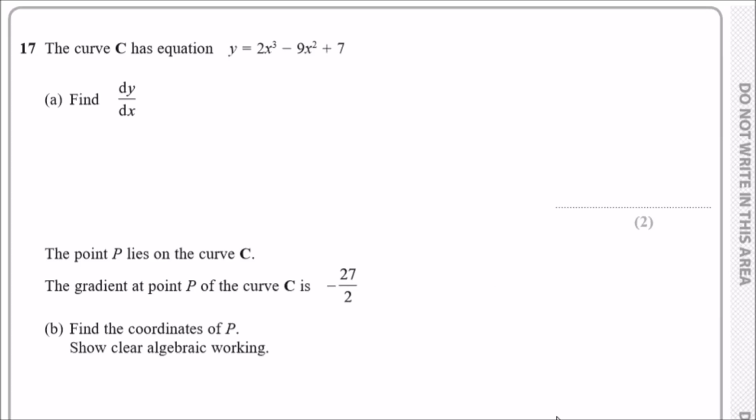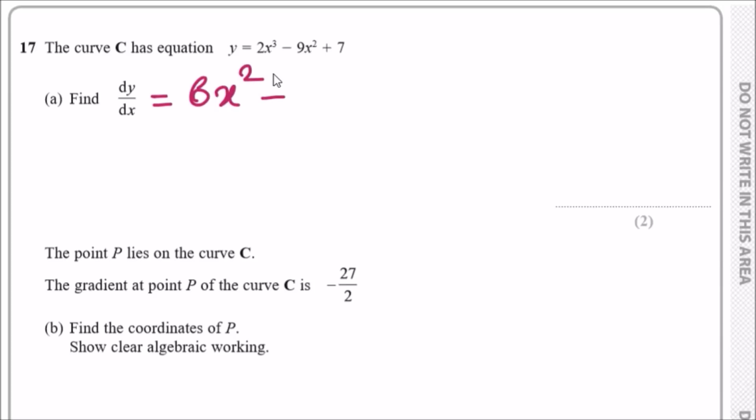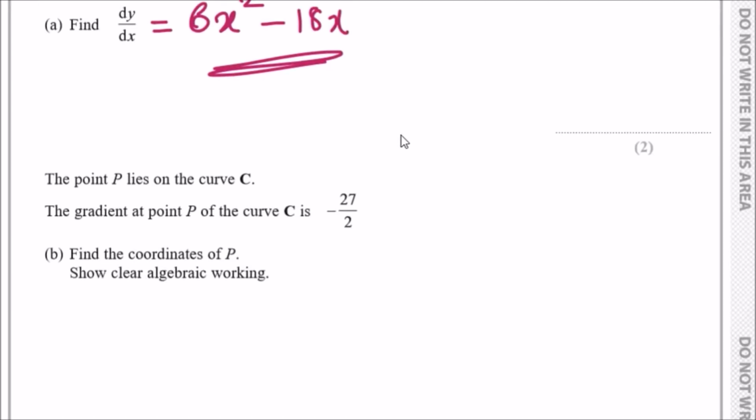Number 17. We're given a curve with a cubic equation, which is 2x cubed minus 9x squared plus 7. We're told to find the first derivative, i.e. dy over dx. To do that, it's very easy. You just use the power rule. You look at the power, you drop it down, so it'll be 3 times 2, which is 6, and then x, then subtract the power by 1, you get 2. For the next one, drop the power, so 9 times 2 is 18, subtract the power by 1, you get 1, so just x. And if you just have a constant, well, it's 0. That's it, 6x squared minus 18x. That's all you do.